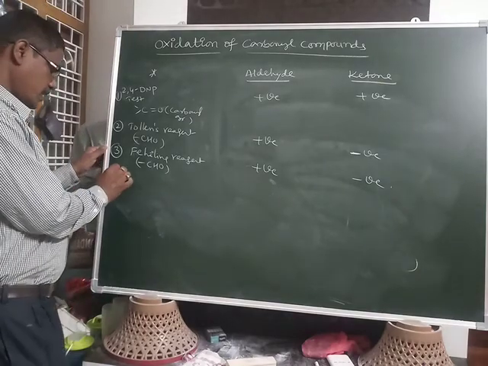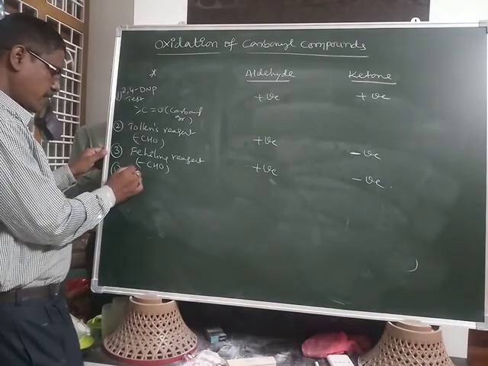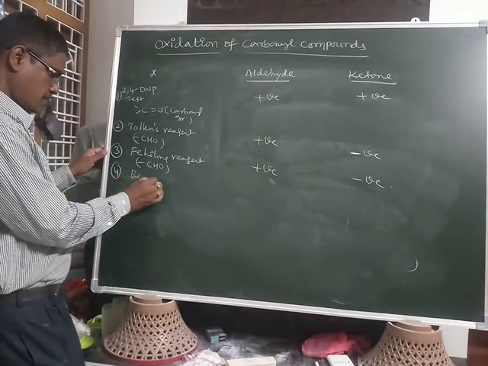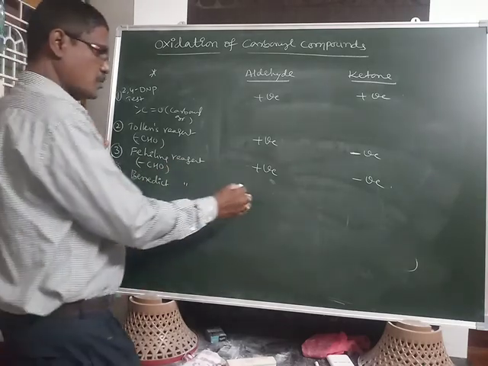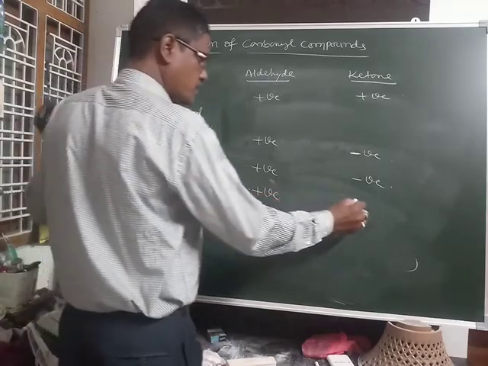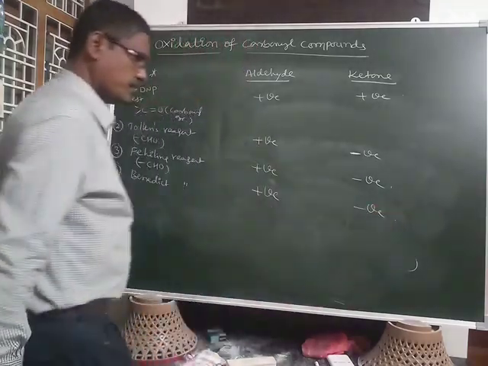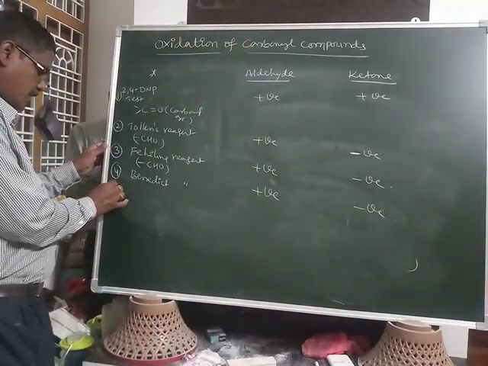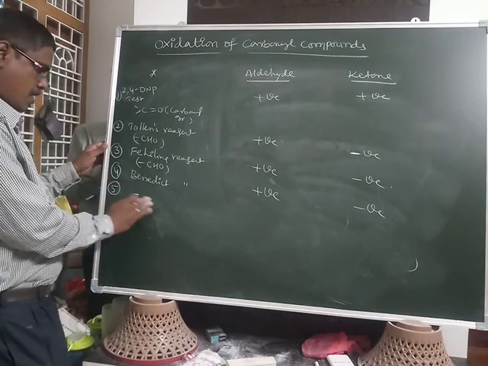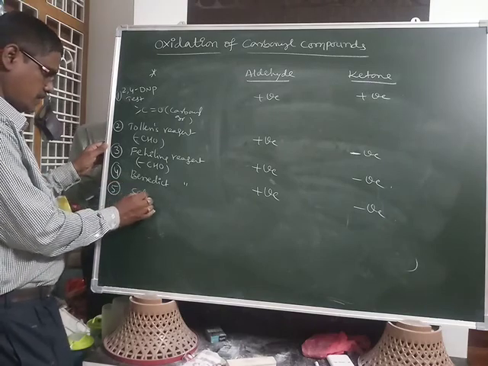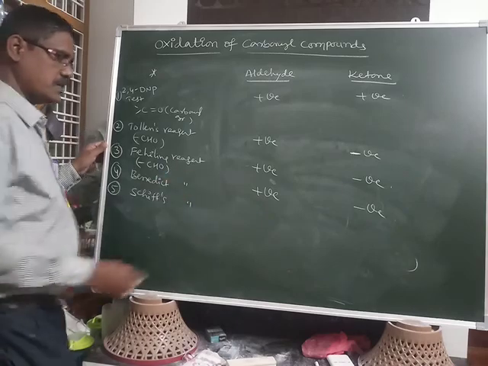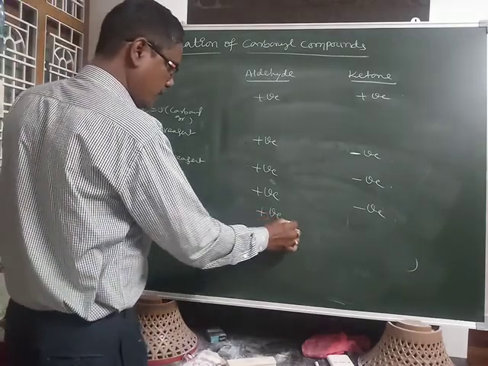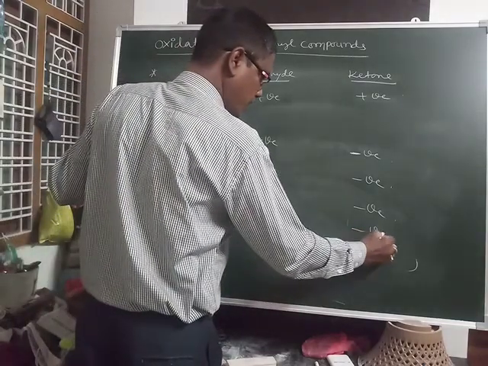Now the fourth one is Benedict reagent. With Benedict reagent, here also positive only, here also negative. Okay. Fifth one is Schiff's reagent. With Schiff's reagent, here also positive and here also negative.